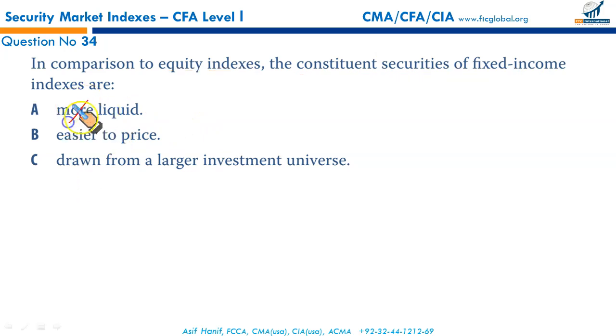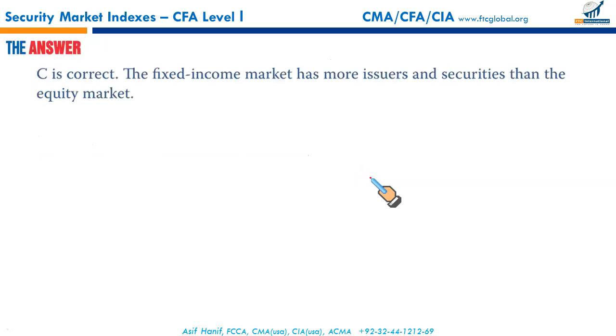So they are less liquid and difficult to price, then it has to be C. In comparison to equity market indices, the constituent securities of fixed income indices are drawn from a larger investment universe. That is the right option, and that ends your security market indices EOCs.